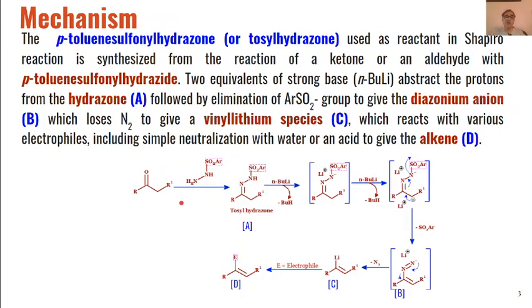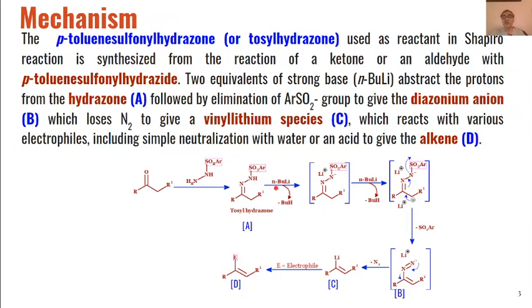So these para-toluene sulfonyl hydrazones can be prepared from the respective carbonyl compounds, aldehydes or ketones, on reaction with aryl sulfonyl hydrazines, and these aryl sulfonyl hydrazines on reaction with these carbonyl compounds will give us tosyl hydrazones, which will act as a substrate in this Shapiro reaction. So two equivalents of n-butyl lithium are used.